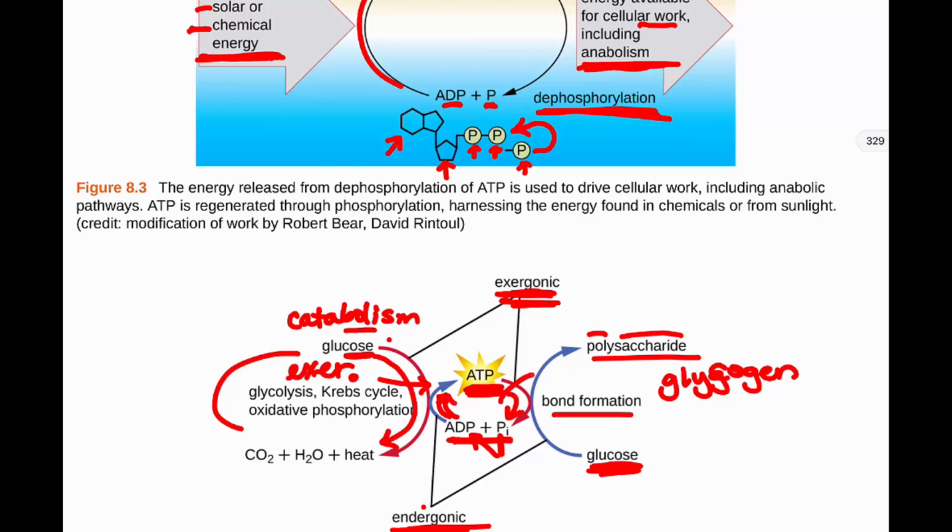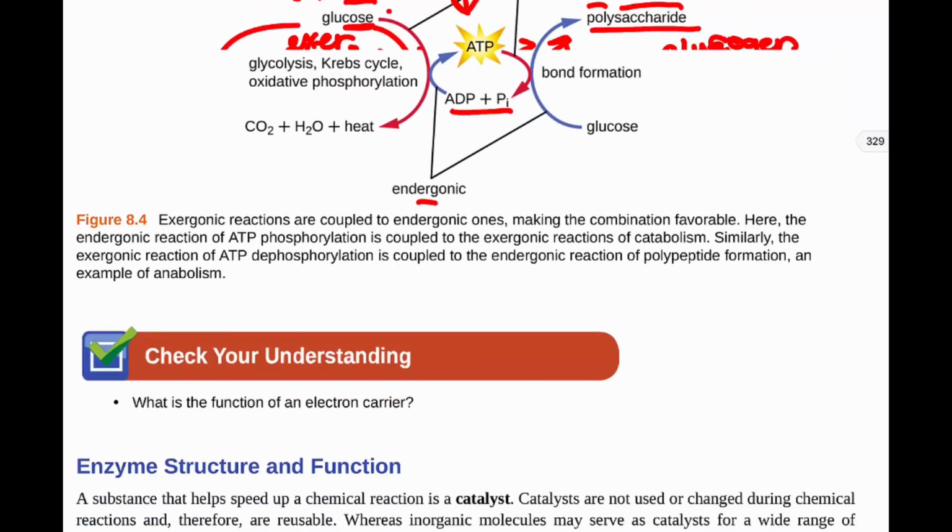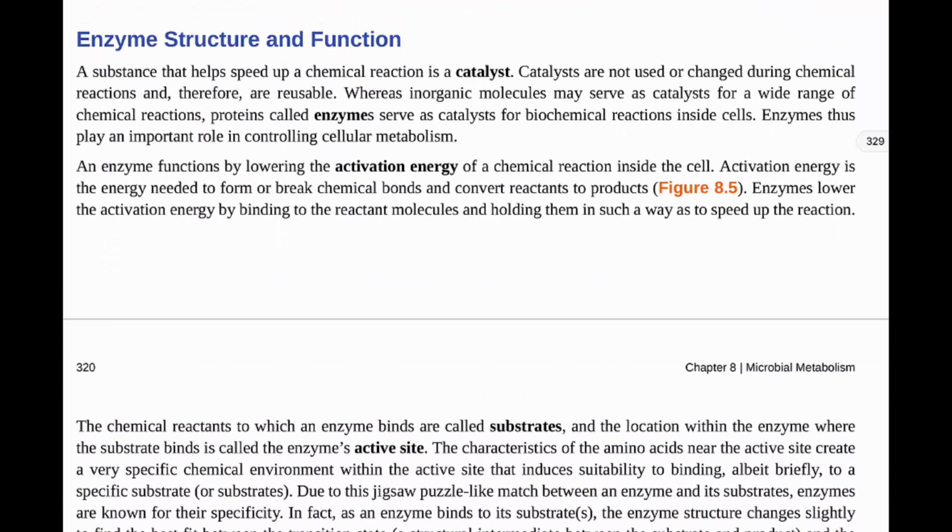So we have phosphorylation down here, dephosphorylation here, and then we have that movement of energy between our exergonic reactions and our endergonic reactions. And that's very, very important for understanding these processes that the microbes, and not even just microbes, but humans like ourselves and plants and things go through in order to move energy around the cell in order to build up and break down. All of the things of metabolism, all of the processes of metabolism.